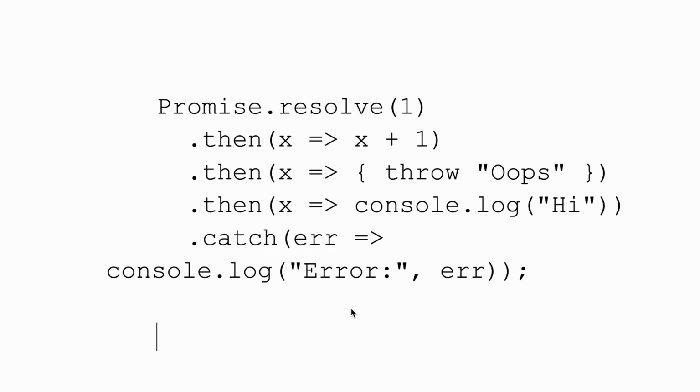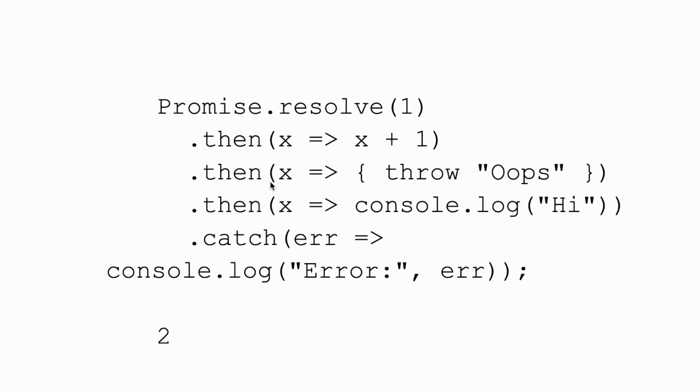Now in this problem, we're going to figure out what is going to be logged to the console. First, we have a promise that did resolve to 1. So initially, it's going to return 1. Then the result of this promise, which is 1, is going to be passed into this dot then, and then we have x as 1 now. 1 plus 1 is going to be 2. So the response here is going to be 2.